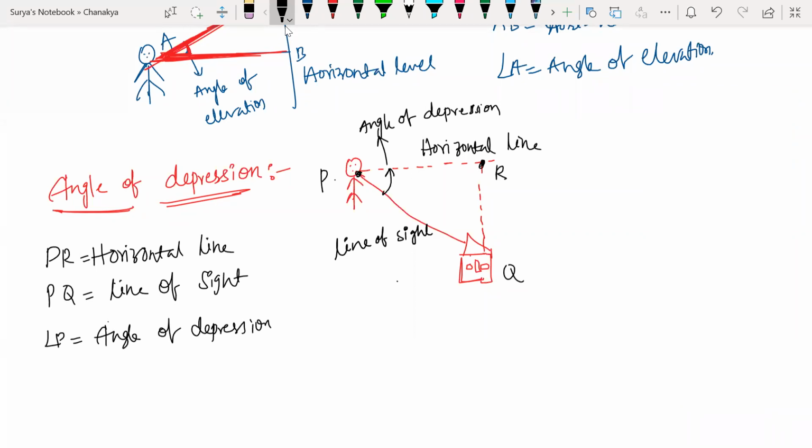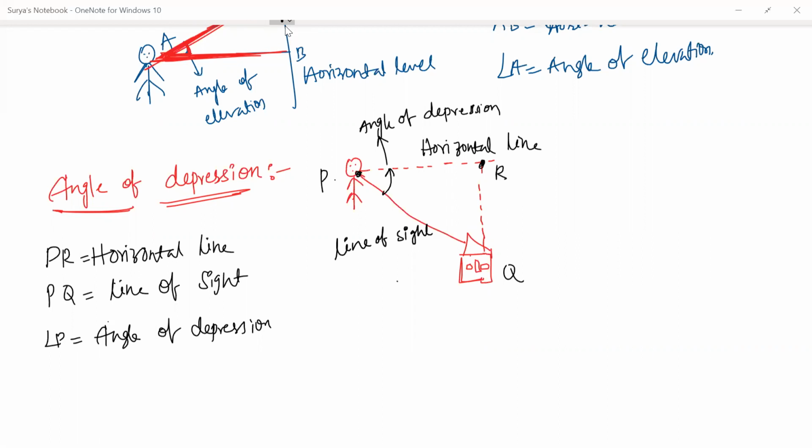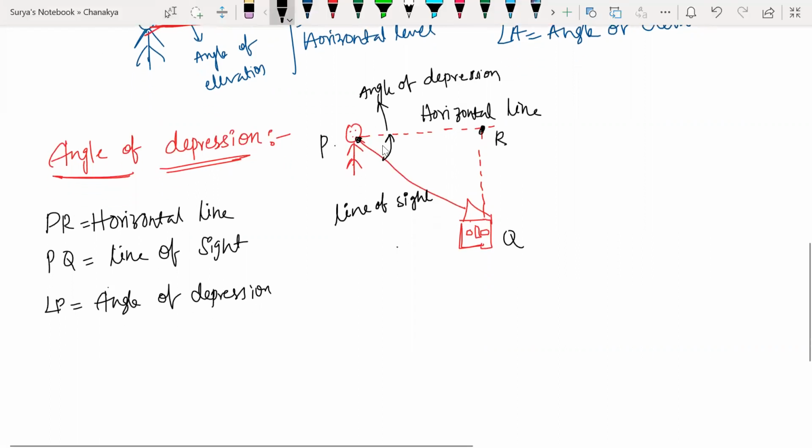What is the angle of depression? If you are standing on top of the tower and looking at the house from the top to the bottom, that is the angle of depression. So let me give a definition here.